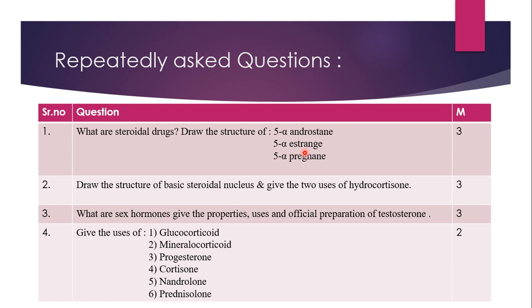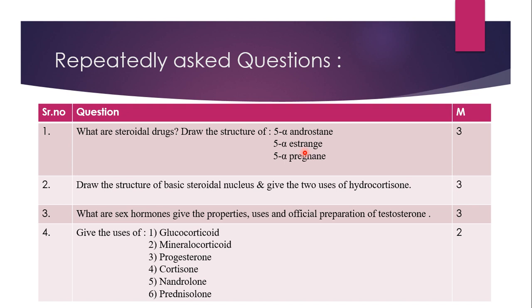While drawing the structure, remember one important thing: estrane contains 18 carbons. Then the remaining are androstane and pregnane. Androstane comes first, so it is the smaller number, 19, and pregnane comes later, so it is the larger number, 21. You are supposed to remember the number of carbons in all these 3 nuclei, because unless you remember them you will not be able to write the structures of these 3 major groups, as well as steroidal drugs.